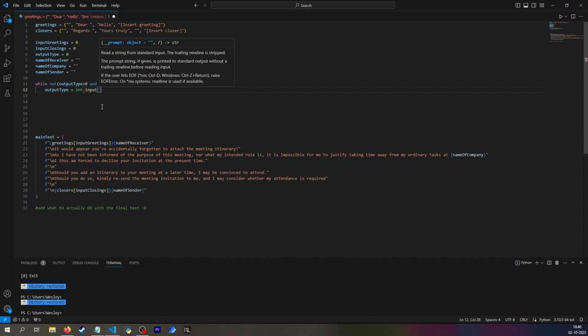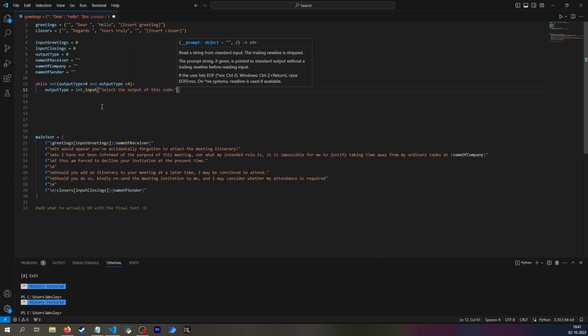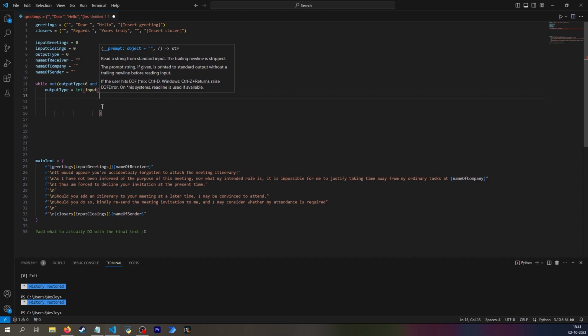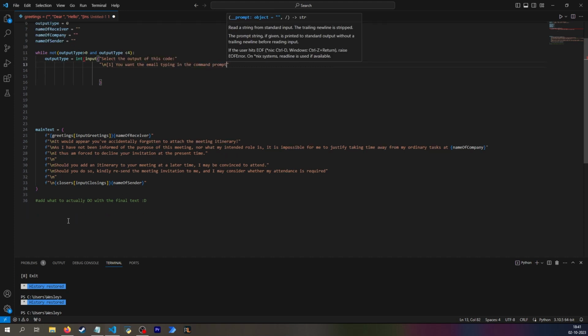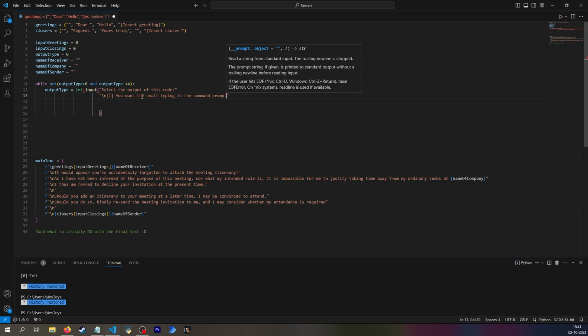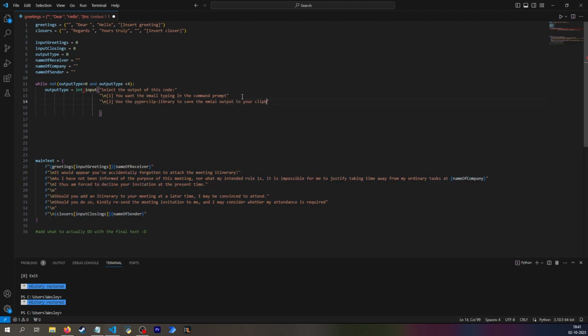And the input will simply mean that in the command box, when you run the code, it will write out whatever I'm about to write, and then you can select something. And I only have 3 options. I want you to say, well, new line, and then 1. And this will be used down here when I decide what to do with it. So this would just type it normally in the command prompt, and then you'd select it and copy it.